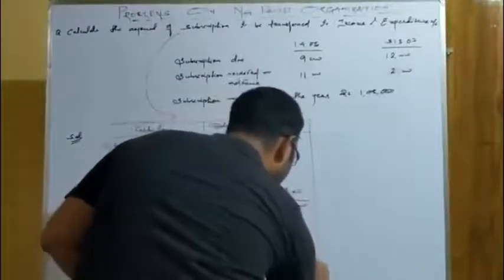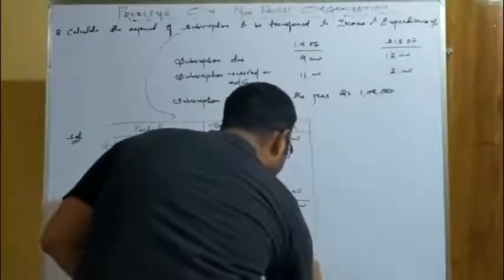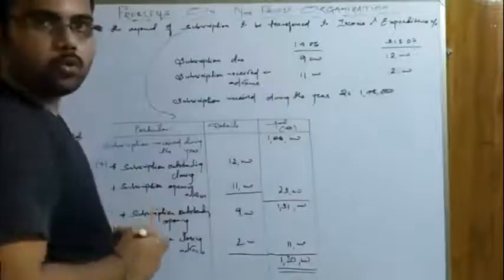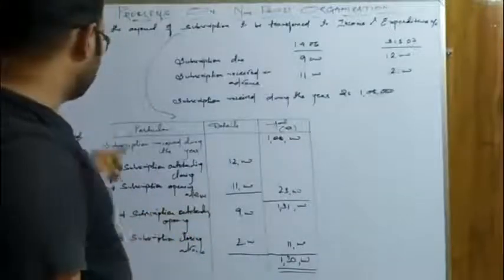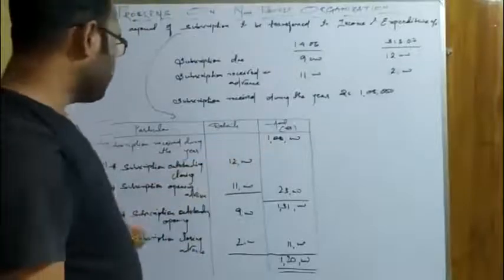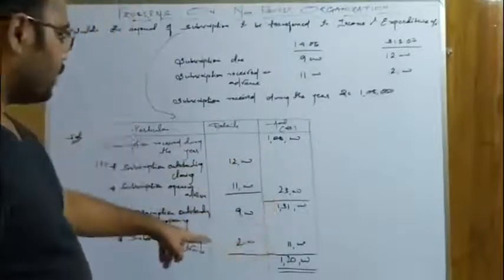So how much does it come? 1,20,000. Got it? Like you do in your bank reconciliation statement, the total of added ones are added and the total of deducted ones are deducted. So the amount is 1,20,000.